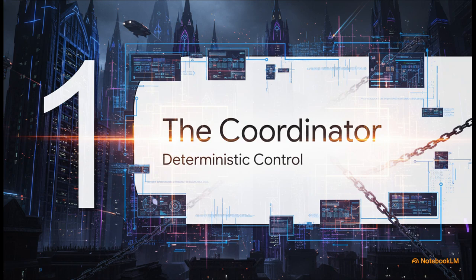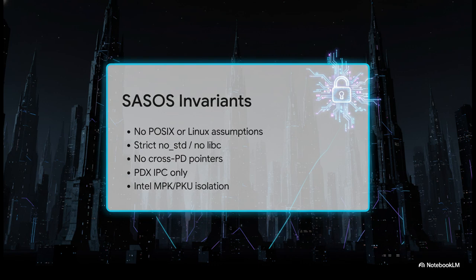To really grasp what SEXNODE does, we've got to start right at the foundation. Let's do a quick reality check referencing Section 1 of our architecture docs. We need to continuously hammer home the strict, absolute, non-negotiable invariance of our single-address space operating system, or SexOS. Look, guys, this is not a legacy Linux user space. We operate with zero POSIX or Linux assumptions here.